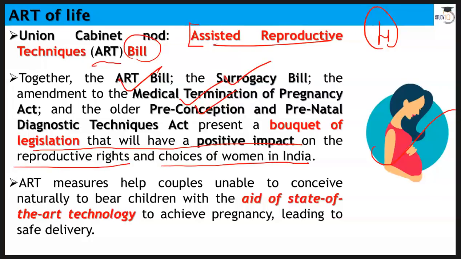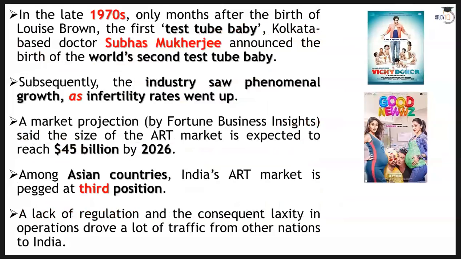Now, ART measures help couples. ART is basically assisted reproductive techniques. So ART measures help couples unable to conceive naturally to bear children with the aid of state-of-the-art technology to achieve pregnancy leading to safe delivery. This concept is not new, but in the recent past we see that it is getting common. When I say not new, I mean earlier on people used to feel a bit shy to discuss these things, and pardon me if I'm wrong, but it was more about a religious thing.